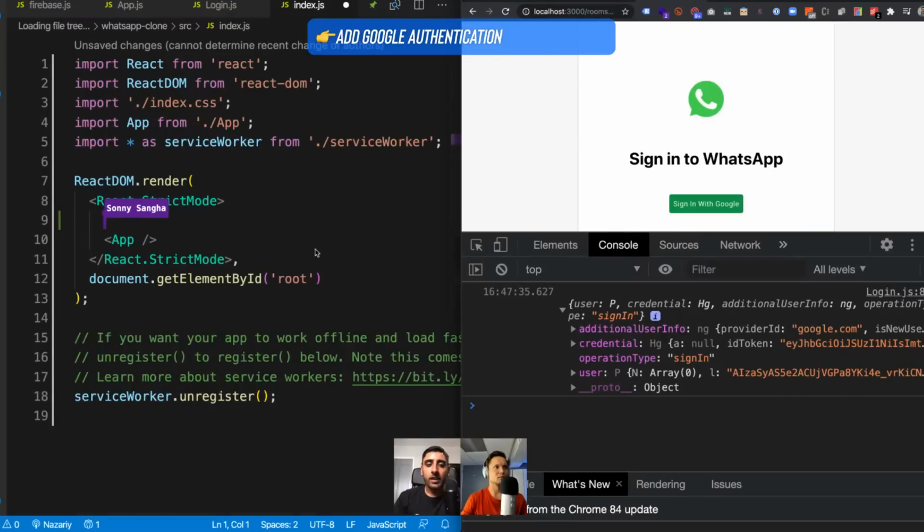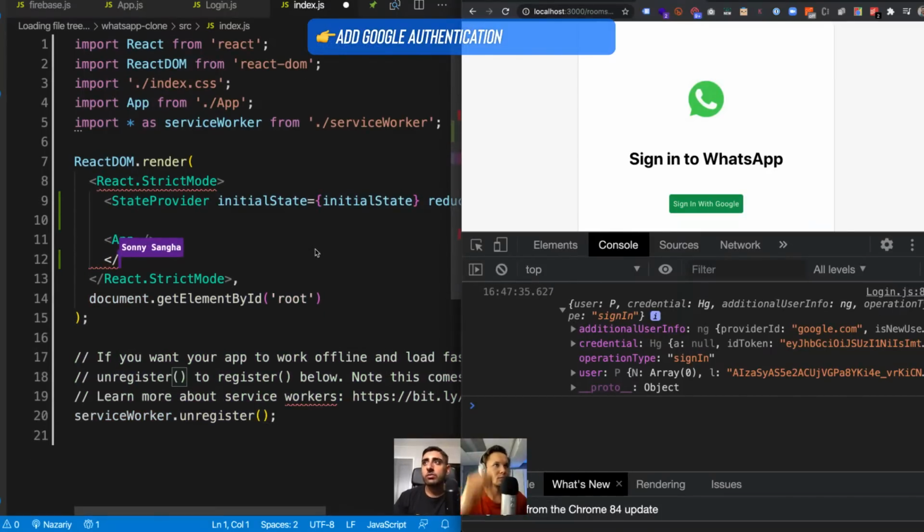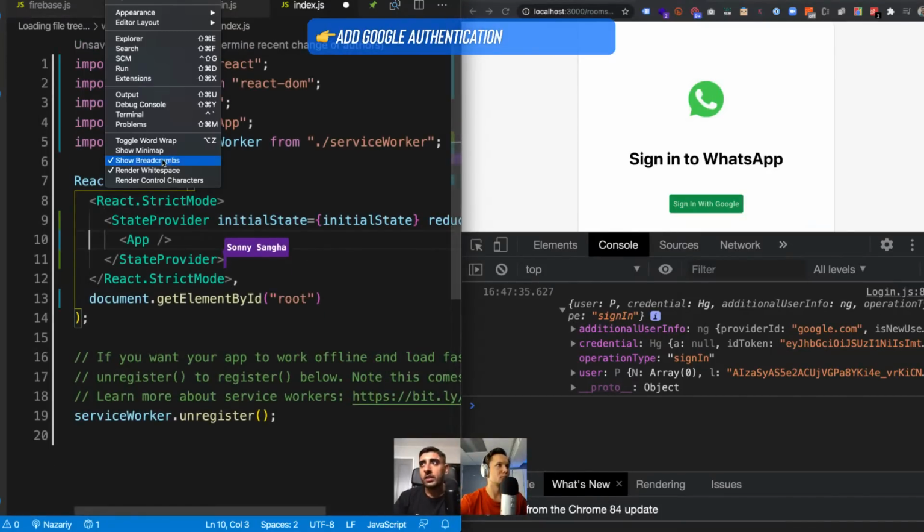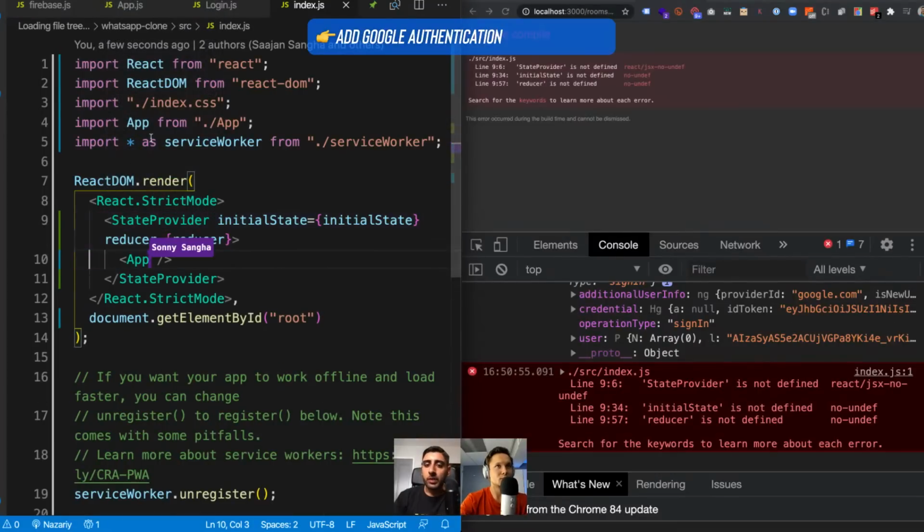We go here, and basically it's going to wrap the app. Imagine at this point, this wraps our app. So the state provider is basically like a data layer. It surrounds the app, and what we can do is push information into the data layer, and pull it from any component. So our goal, just to make it very clear, is that when we sign in, we push the user into the data layer. And then we pull the user from the data layer whenever we need it, right?